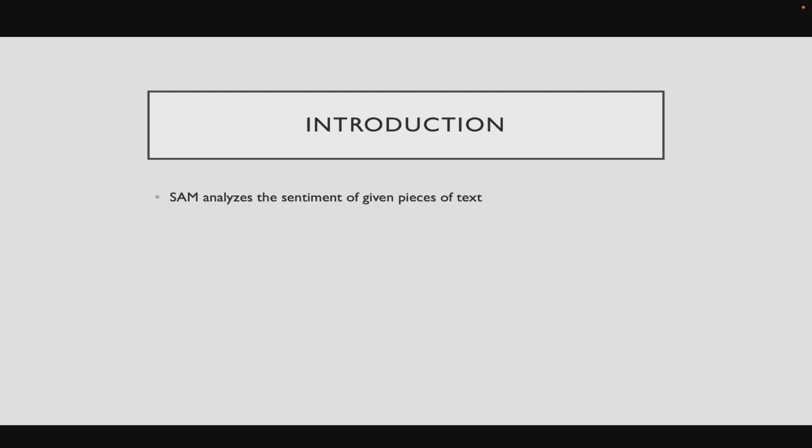Now here we are at the introduction. So SAM, as its name suggests, Sentiment Analysis Machine, does just that. It analyzes a piece of text and determines the kind of emotion being invoked in said piece of text.